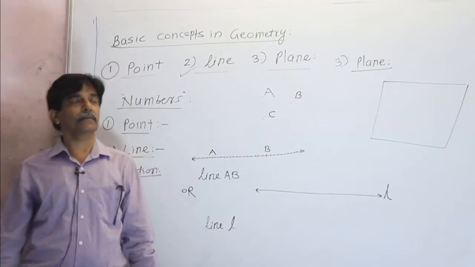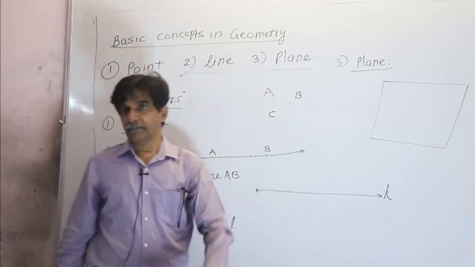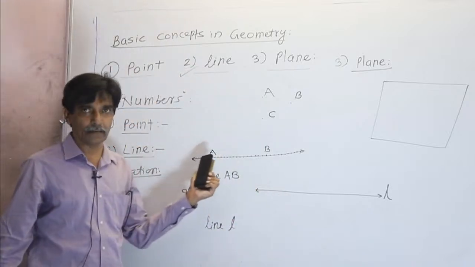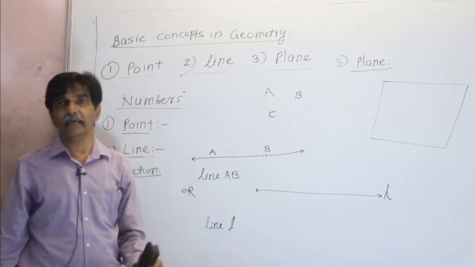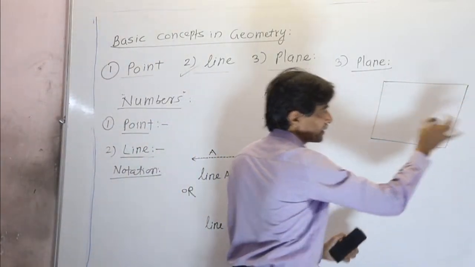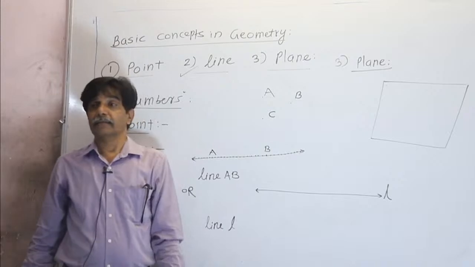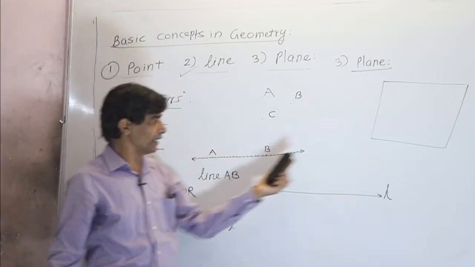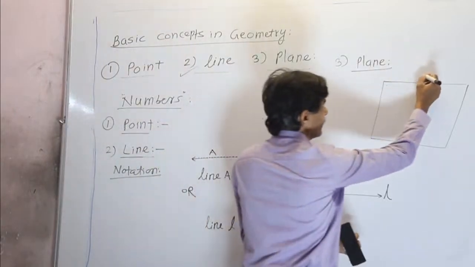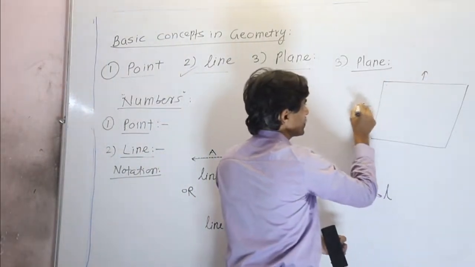So, plane, point and line are the only three basic things that can be imagined only by some ideas. Again, as line is a set of infinite points, in the same way plane is also a set of infinite points. The plane can be extended infinitely from all four sides.